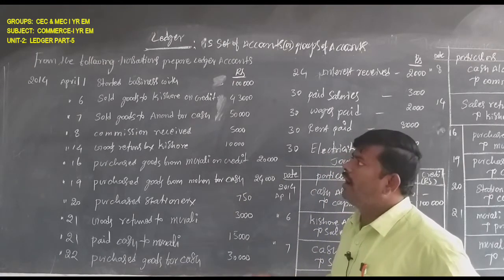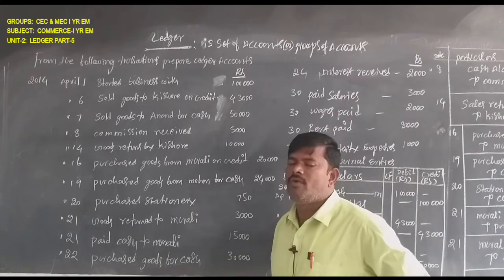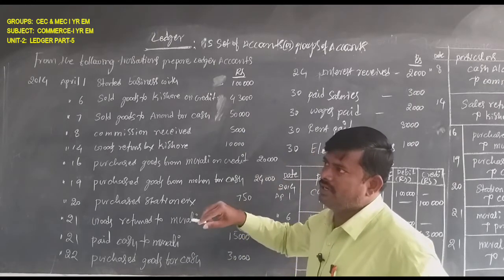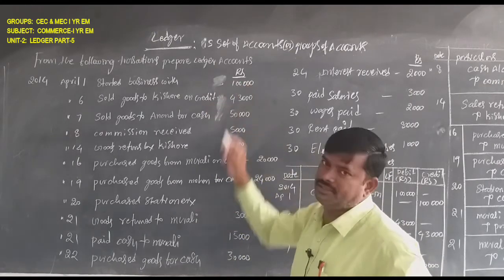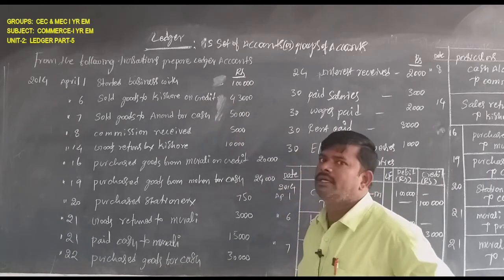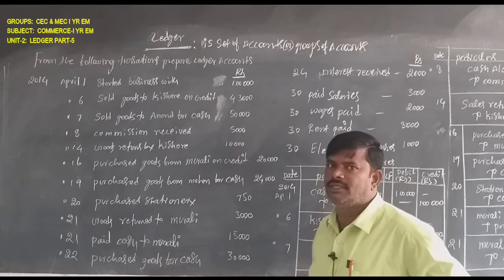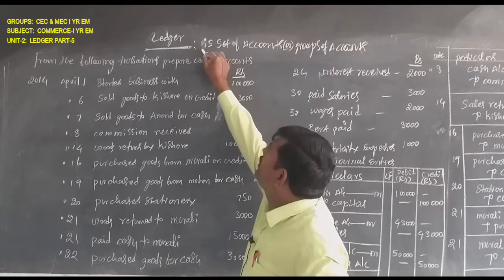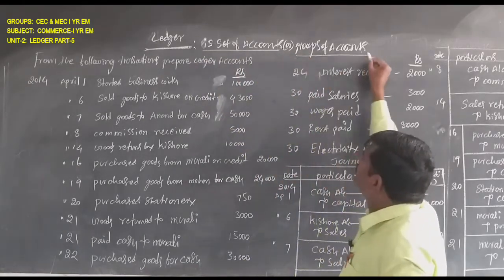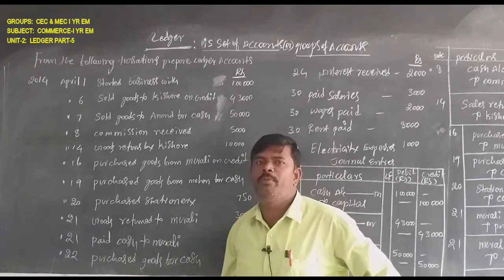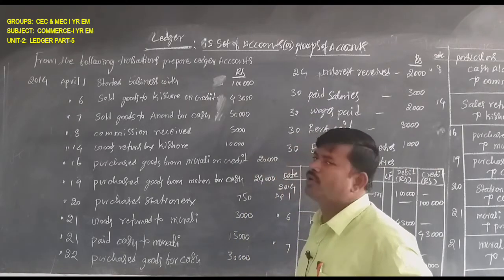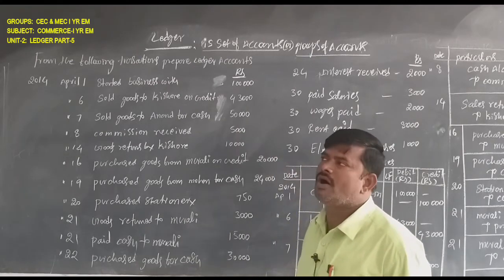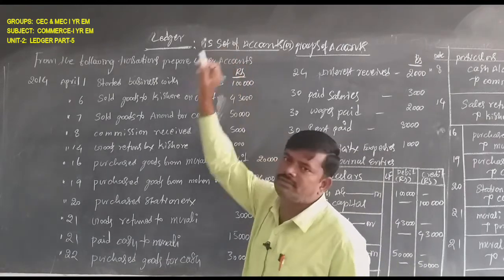After the journals, the transactions that are recorded in the journals should be transferred from journal to ledger. Journal to ledger is called ledger posting. What is a ledger? Ledger is a set of accounts or group of accounts. There are so many accounts in a ledger book: real accounts, nominal accounts, personal accounts, all are included as part of the ledger.